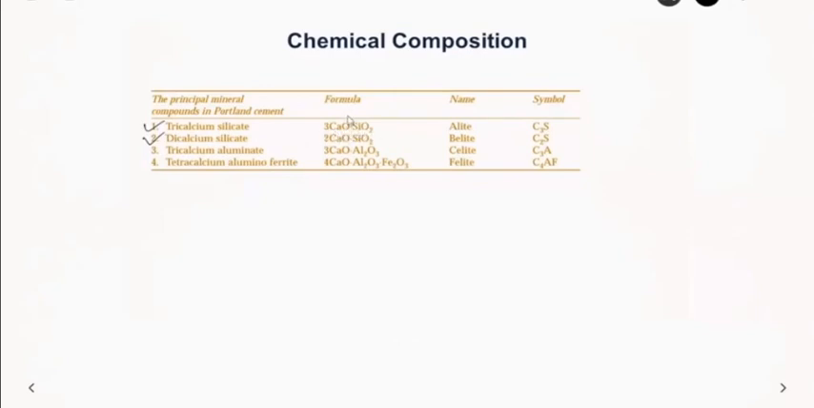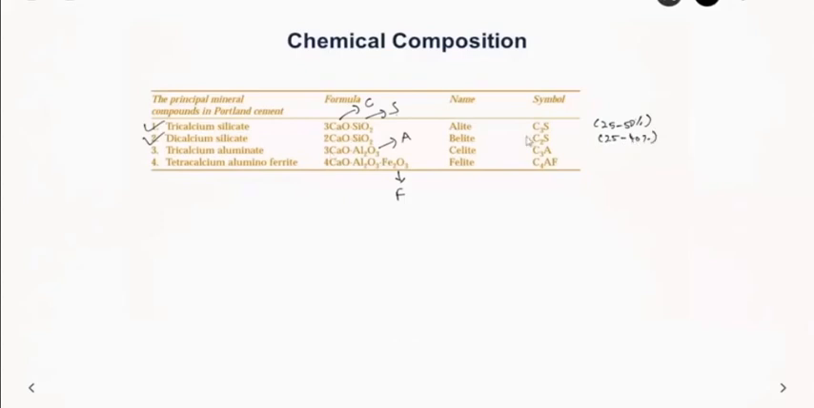For ease, CaO is abbreviated as C, SiO2 is abbreviated as S, alumina is abbreviated as A, and iron oxide Fe2O3 is abbreviated as F. So tricalcium silicate can be written as C3S, and dicalcium silicate can be written as C2S. Usually C3S is about 25 to 50%, and C2S is 25 to 40%.